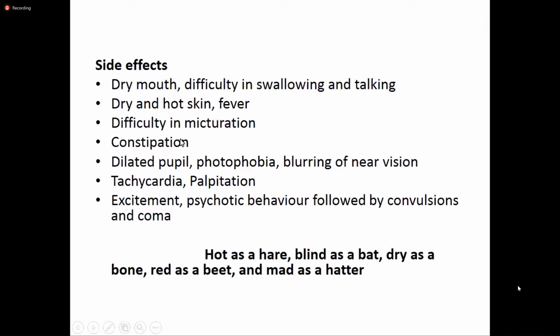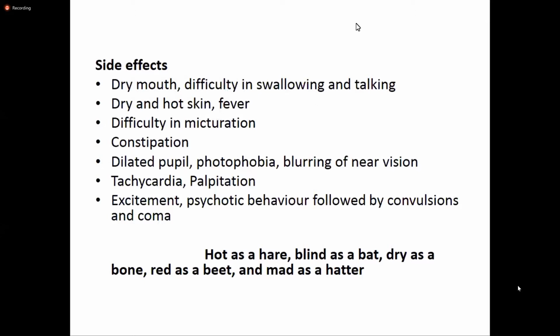Similarly, constipation will be there. There will be relaxation of the muscles present in the GIT sphincter. All the sphincters are closed, so there will be constipation. There will be a decrease in peristaltic movement in the GIT. These are all the things that are just opposite to the cholinergic manifestations or the side effects of acetylcholine and its congeners.